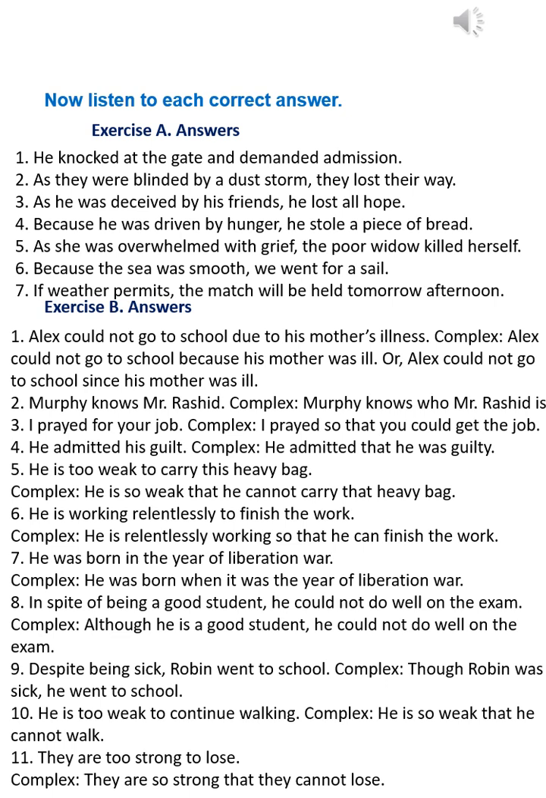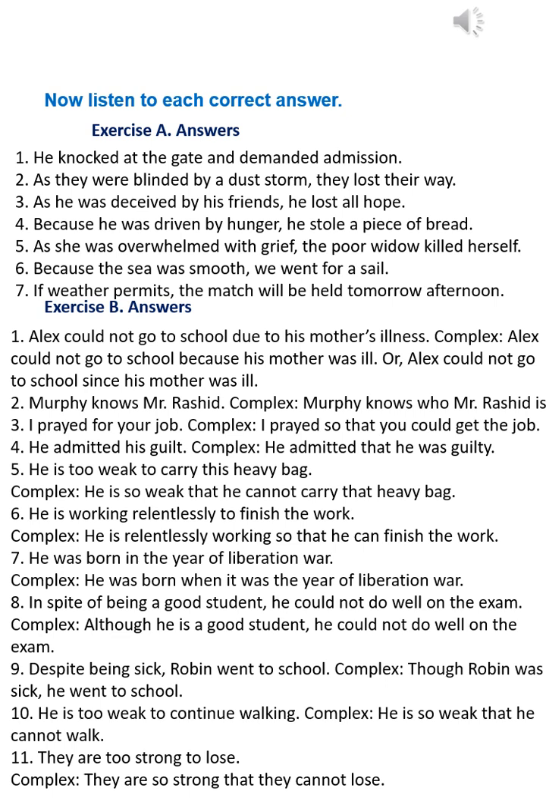5. He is too weak to carry this heavy bag. Complex: He is so weak that he cannot carry that heavy bag. 6. He is working relentlessly to finish the work. Complex: He is relentlessly working so that he can finish the work.